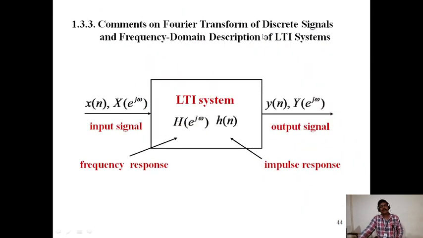The comments on the Fourier transform of discrete signals and frequency domain description of LTI systems. x of n is the input, X of e power j omega is the Fourier transform of the input signal. The frequency response is H of e power j omega, and h of n is the impulse response. This is the frequency response, the Fourier transform of the impulse response h of n. The output signal is y of n, with Fourier transform Y of e power j omega.